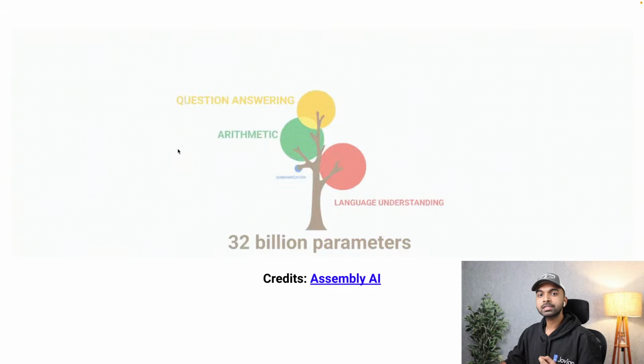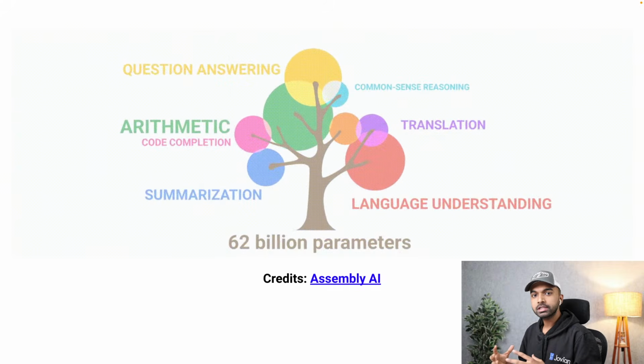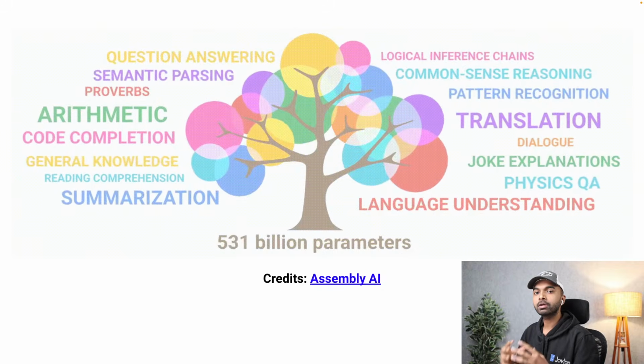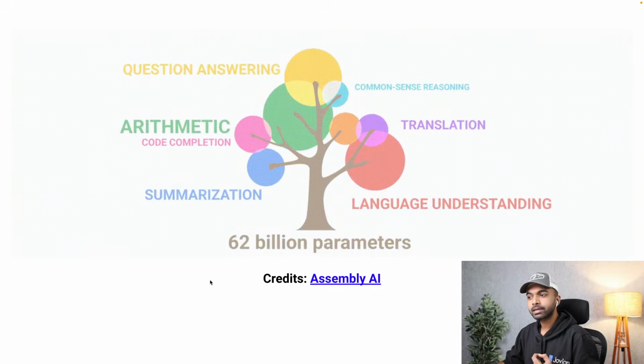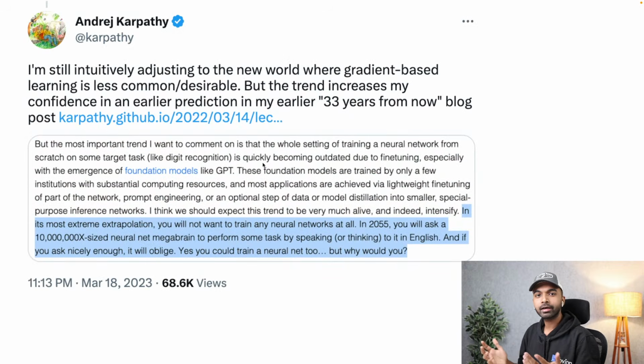And that is also one of the reasons why we are not going to train any of our own models. We are going to use existing APIs, and we are going to use open source models wherever applicable. Now, you might disagree with this approach, but here is a tweet from Andrej Karpathy, who is currently working at OpenAI and was previously the director of AI at Tesla. And he basically says that I'm still adjusting to the new world where gradient-based learning, which is training neural networks, is less common or desirable. Not all of us can train our neural networks because we simply don't have that amount of data or that amount of compute, GPU compute, to train them.